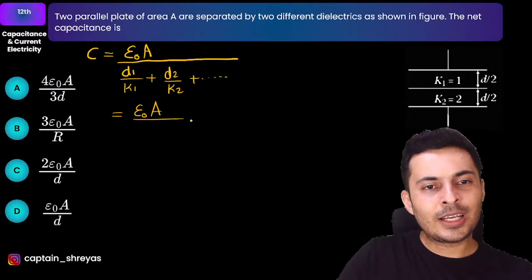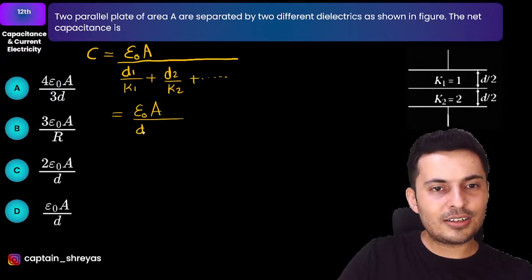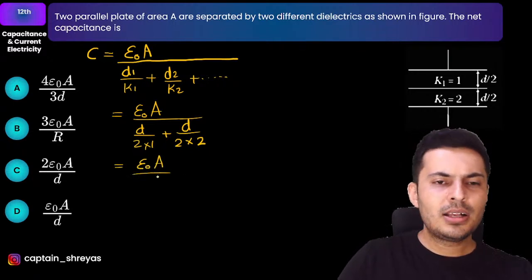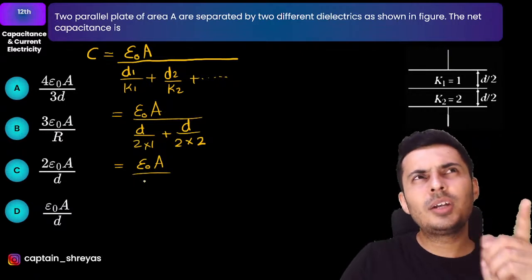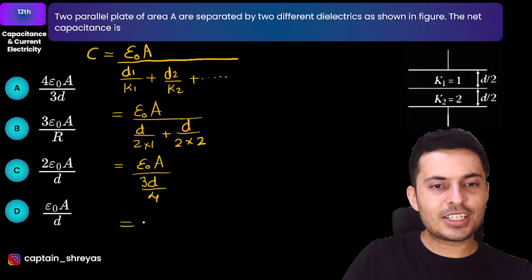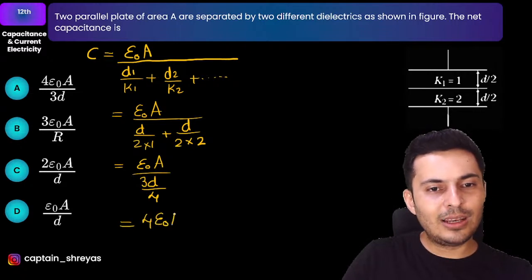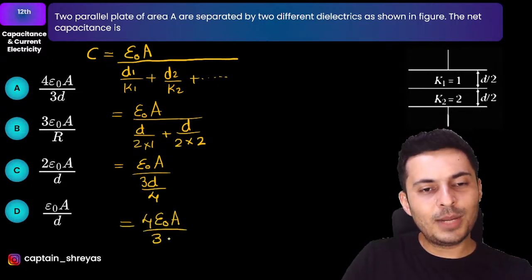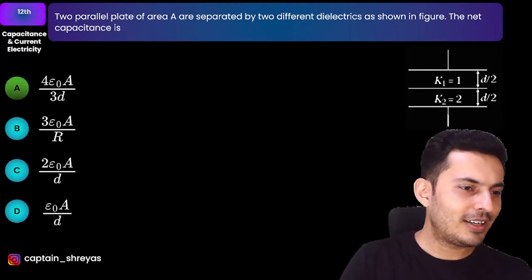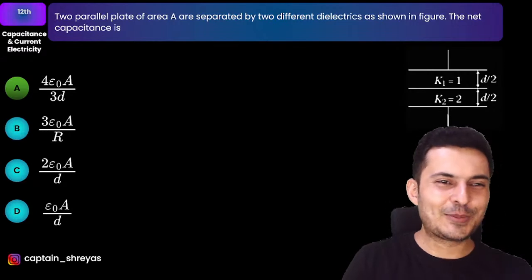So epsilon naught A by D1 is just D by 2, K1 is just 1, plus D2 is just D by 2, K2 is just 2. So it is nothing but epsilon naught A by half D plus D by 4. D by 2 plus D by 4 is 3D by 4. So hence it shall become 4 epsilon naught A divided by 3D, which is obviously option A. Very good, Goxdar. Hello Abhishek, yes. No Yogita, it is option A.